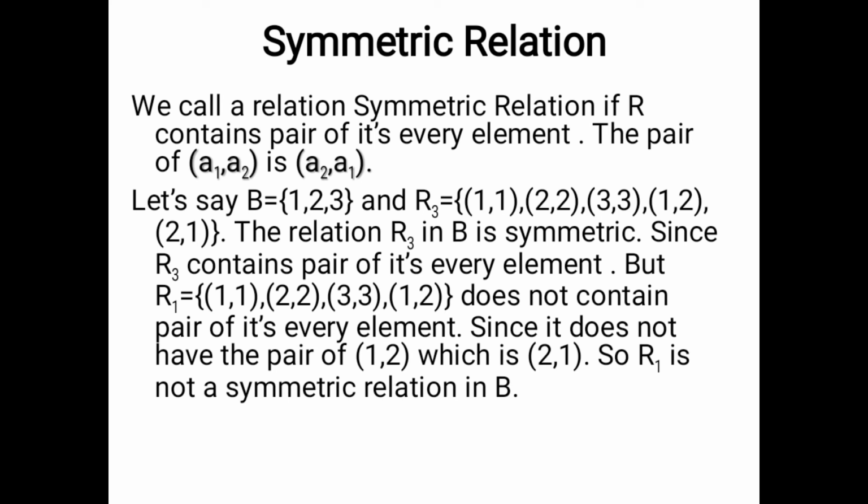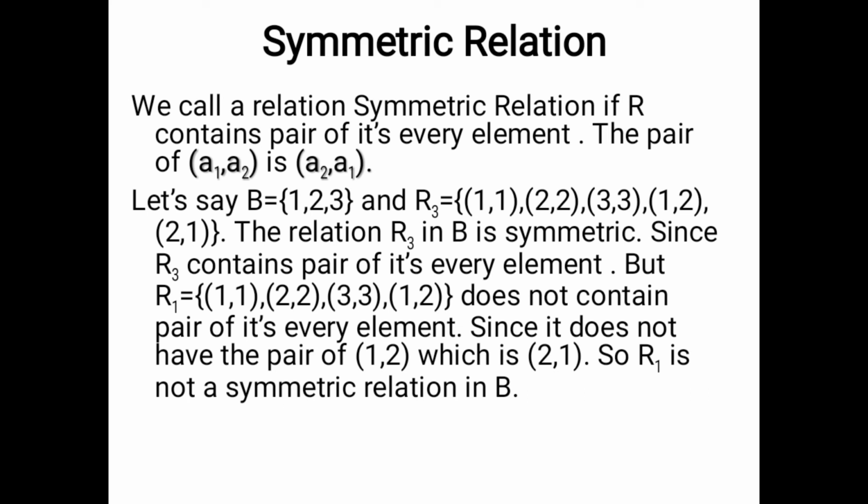Now let's look at the relation R1. R1 is not having the pair of (1,2). That is why R1 is not a symmetric relation in B, while R3 is a symmetric relation in B.